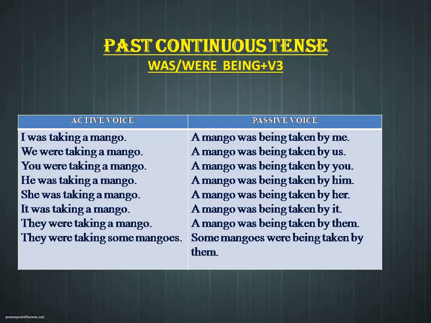So he was taking a mango, a mango was being taken by him. They were taking some mangoes, some mangoes were being taken by them. So here in the last example, the object is in a plural form. So while converting into passive voice, the object becomes subject. So some mangoes become subject. Some mangoes is in the plural form. So we are using were being plus V3.